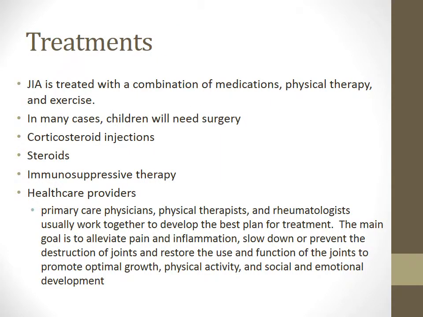Some of the treatments for GIA include medications, physical therapy, and exercise. In many cases, children will need surgeries. Corticosteroid injections and steroids have been known to be successful for treatment, and immunosuppressive therapy has also been found to be one of the types of treatments used to treat GIA.